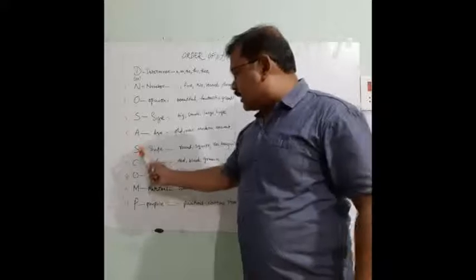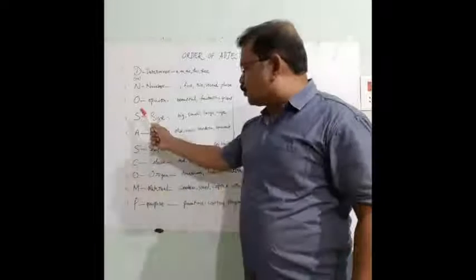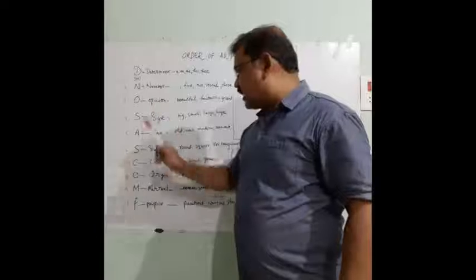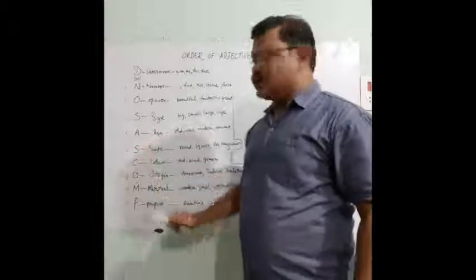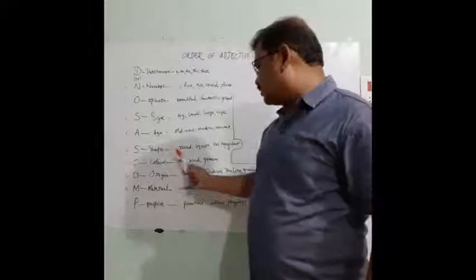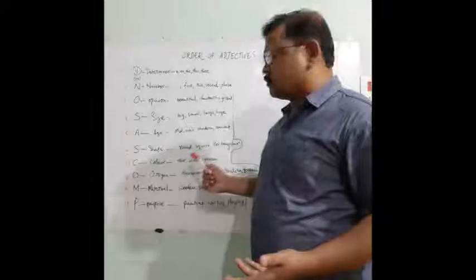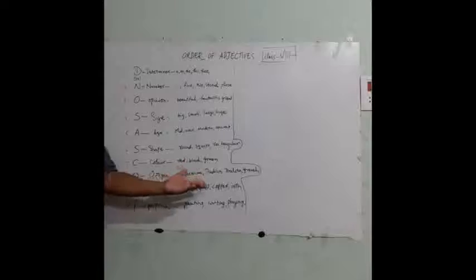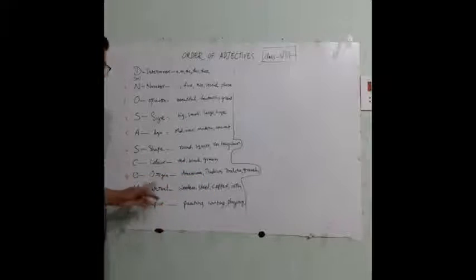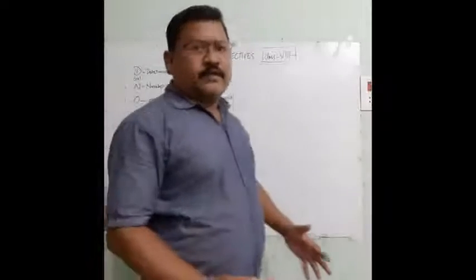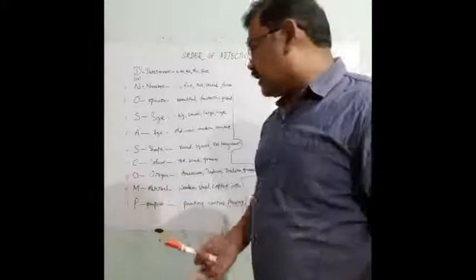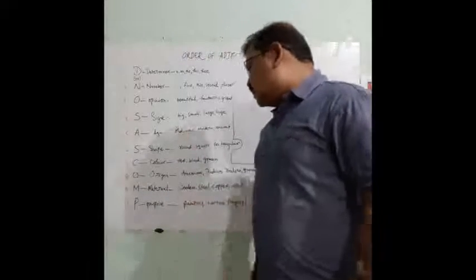And what about S? There are two S. The first one is size, then we have to take shape. Shape means whether it is round, square, rectangular. And color, red, black, green, whatever it may be. And origin, whether it is American, British, Indian.